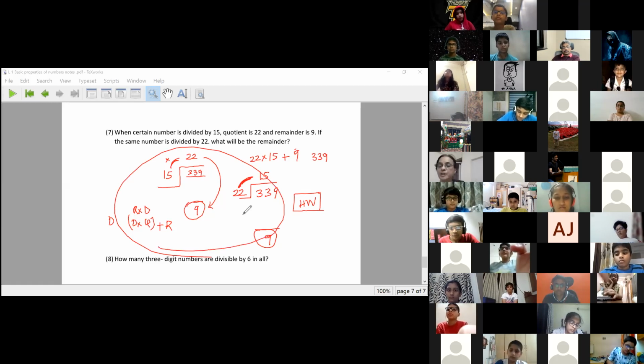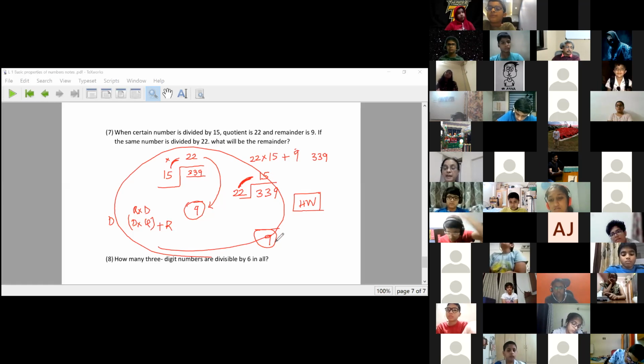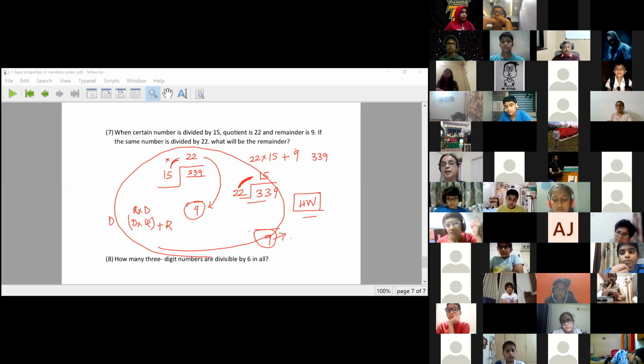Are there some questions where this will not happen, where I'm exchanging the quotient and divisor and the remainder is changing, it is not remaining the same? Will it happen? If it happens, why? Why did it work here? Why will it not work here? That is your homework for the genius minds. I'm sure all the genius minds will not like to just blindly see what is happening.